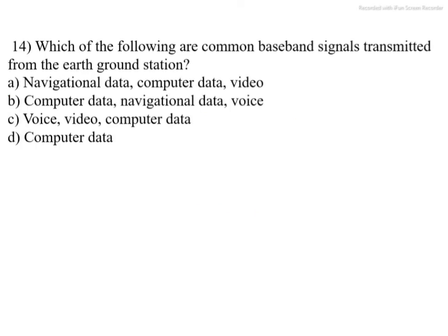Next question. Which of the following are common baseband signals transmitted from the Earth ground station? Option A navigation data, computer data, video. Option B computer data, navigation data, voice. Option C voice, video, computer data, and option D computer data. The most correct option is C, voice, video, and computer data to transmit common baseband signals. Okay, the correct option is C.